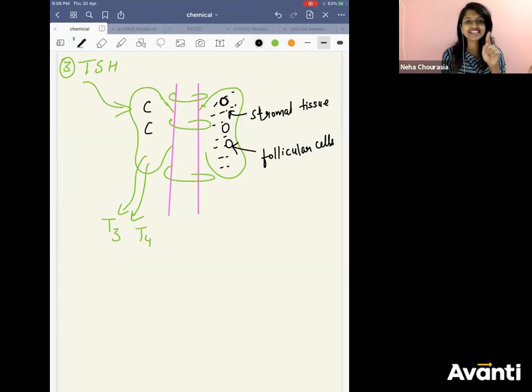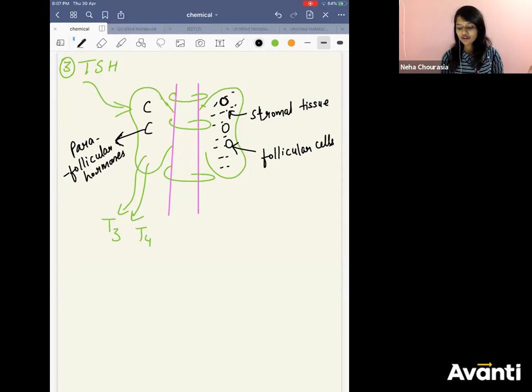What are these C-shaped cells called? They secrete some hormones, and based on that hormone their name is given. They are called parafollicular cells.